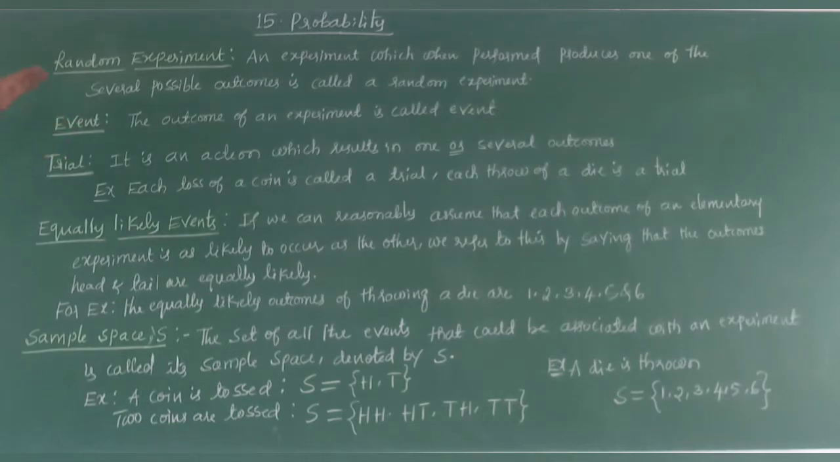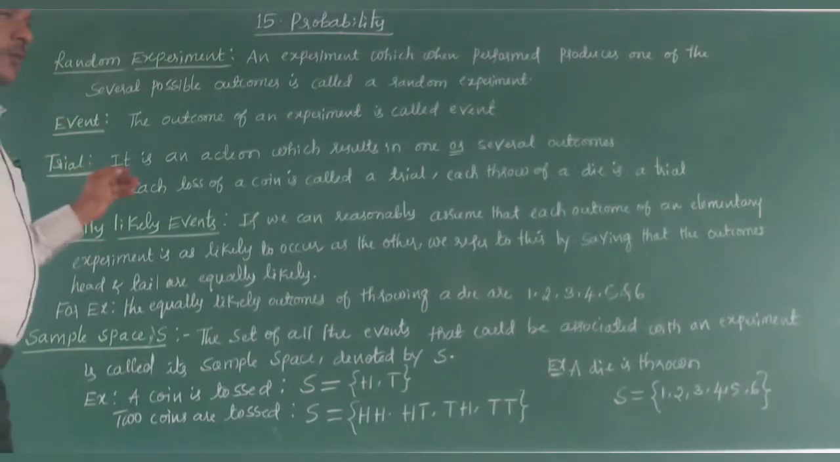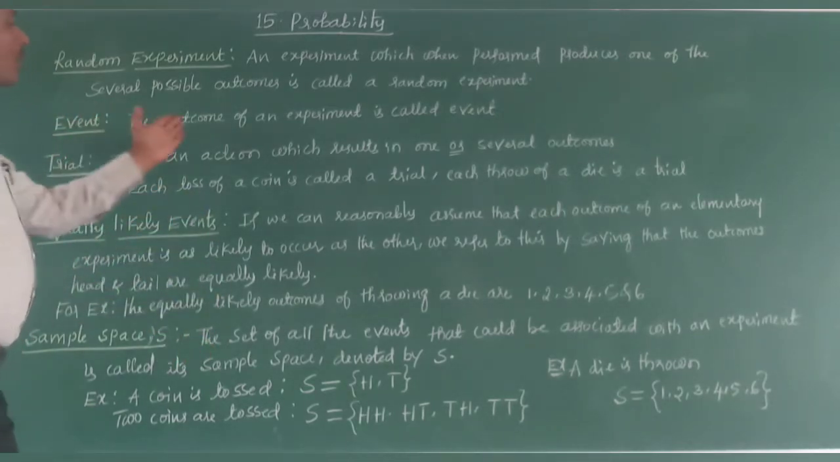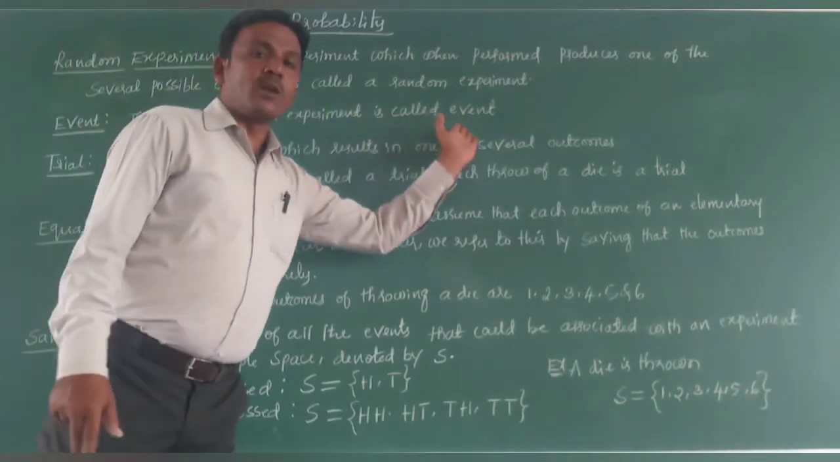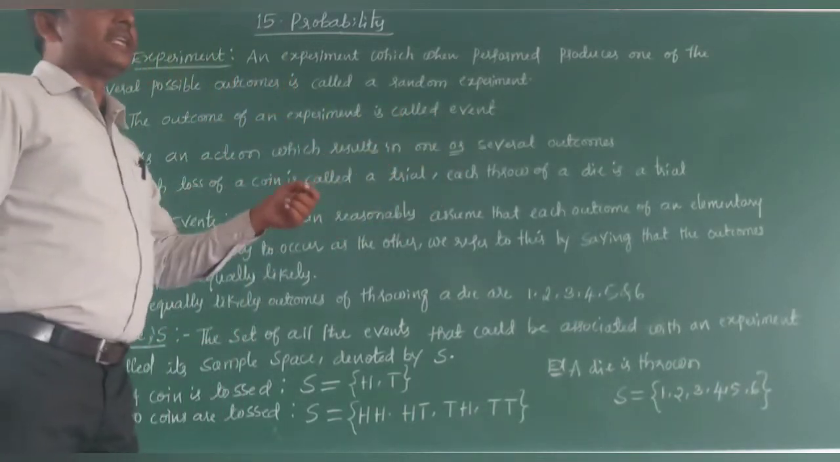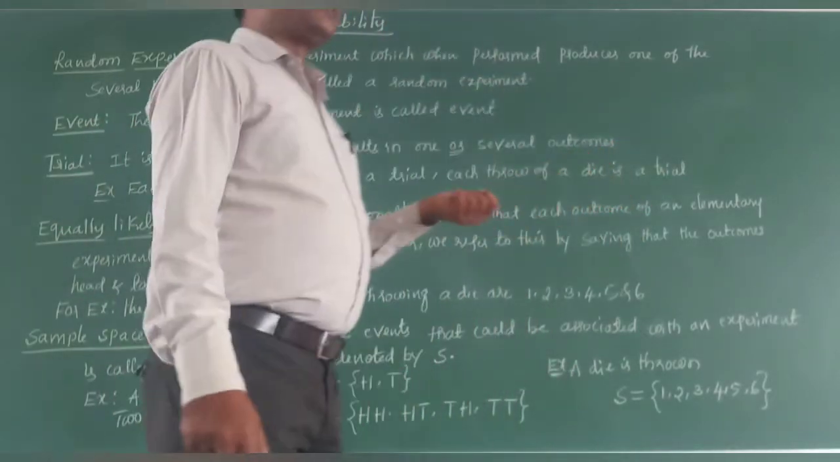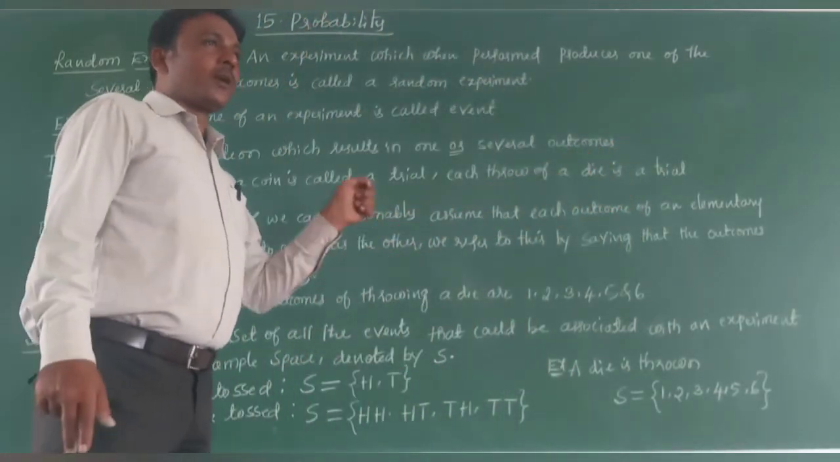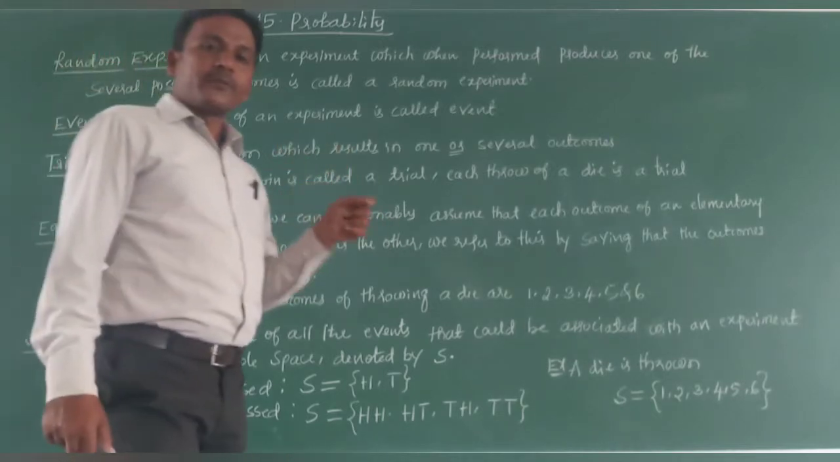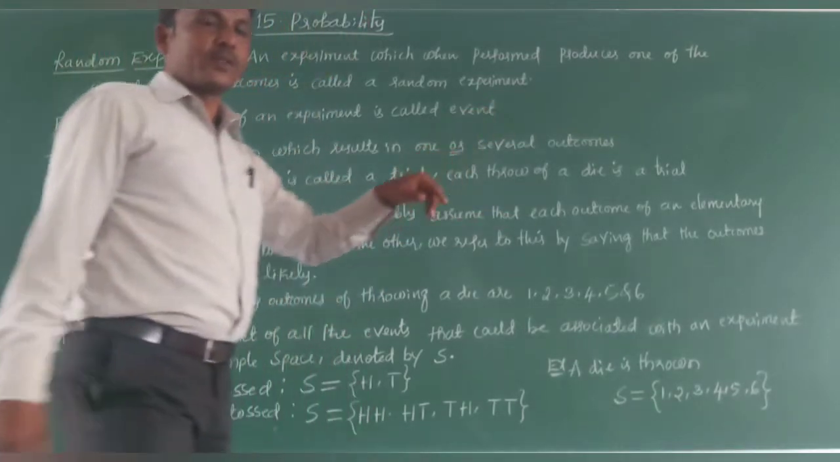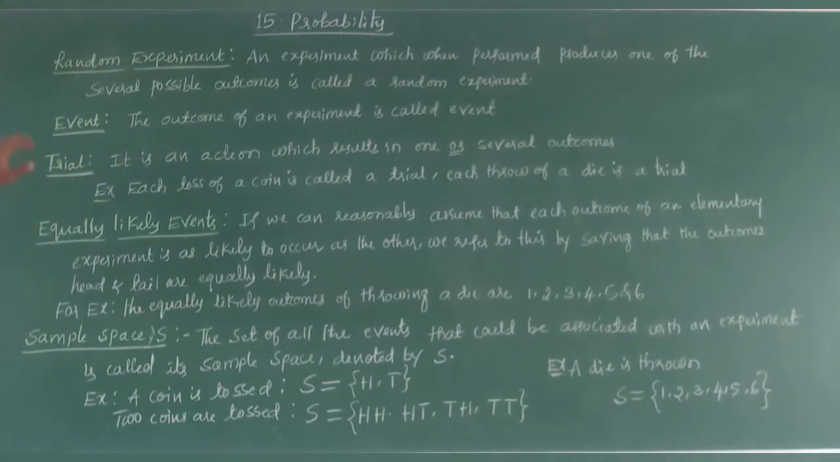The next definition is event. What do you mean by event? The outcome of an experiment is called an event. Like getting head. If you toss a coin, getting head is one event, and getting tail is also one event. If you throw a dice, getting 1, 2, 3, 4, 5, 6, all those are events. Nothing but outcomes.